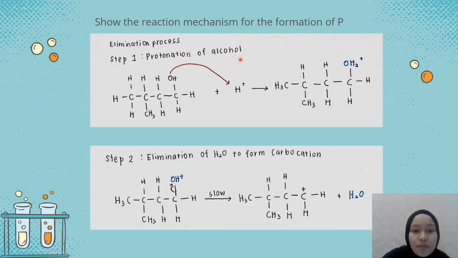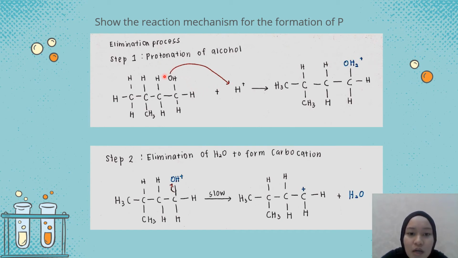So, we're going to go with our answer here. First, the initial process, step 1, protonation of the alcohol. As we see here, this is 3-methyl-1-butanol. We can see OH here, and CH3 as a methyl group. OH is not a good leaving group, so it needs to be protonated to form OH2 plus.